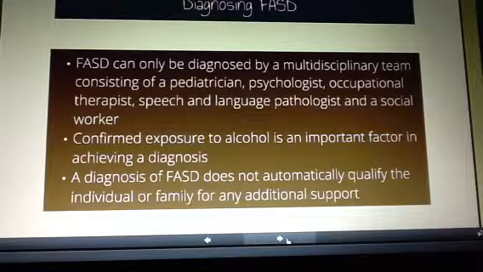One is you will have children in your class who do not have a diagnosis or any support and will not be able to get a diagnosis. The second is the diagnostic process can be extremely stressful to families and is often frustrating because it does not immediately qualify the student for any resources or support. Most services, including funding and respite services, are based on an IQ rating, which is extremely frustrating for families because many individuals affected by FASD have a low average or high average IQ and therefore do not qualify for those services.